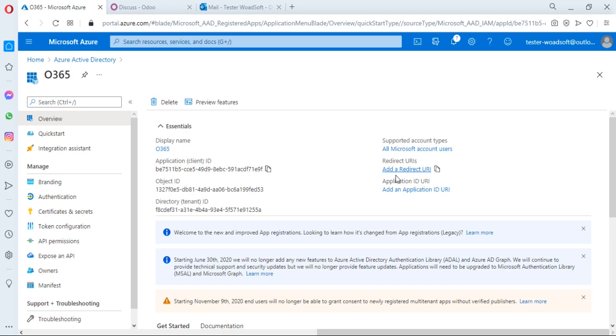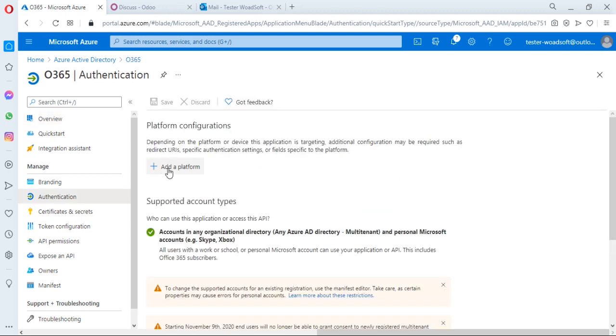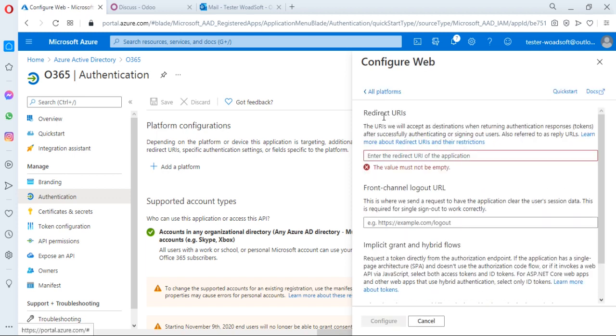Here is the link: Add a redirect URI, and add platform. Basically we are working on the web platform. You click on web, and here the link will be added to return to the platform which you are using after the authorization of the Microsoft account. For example, let's suppose you are using a local Odoo service.